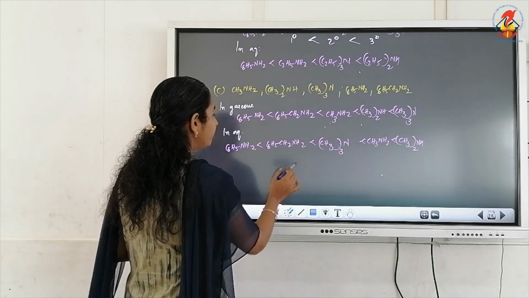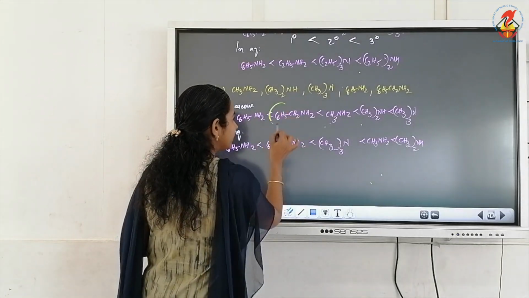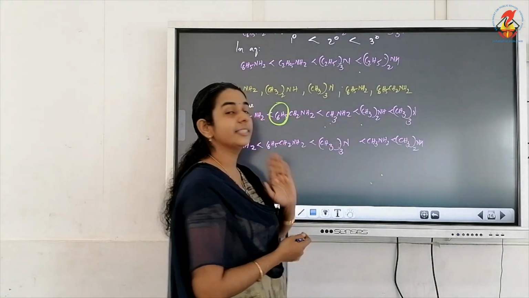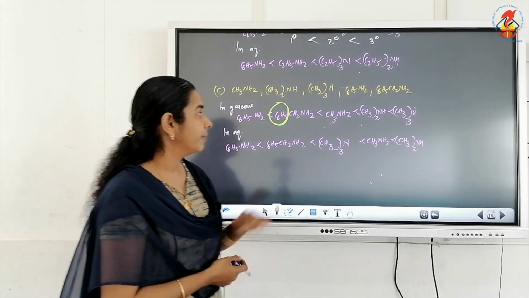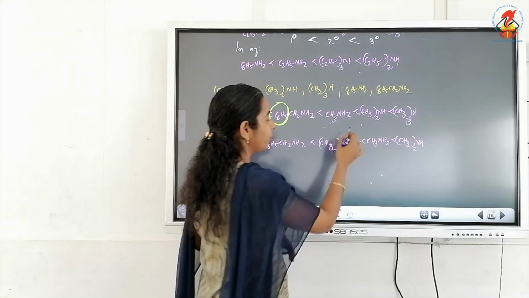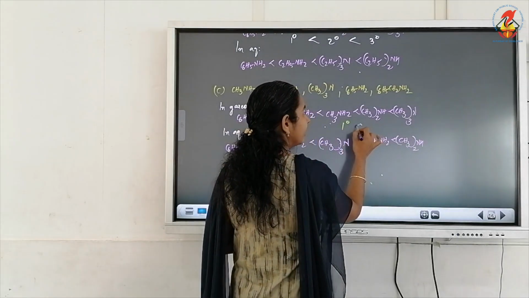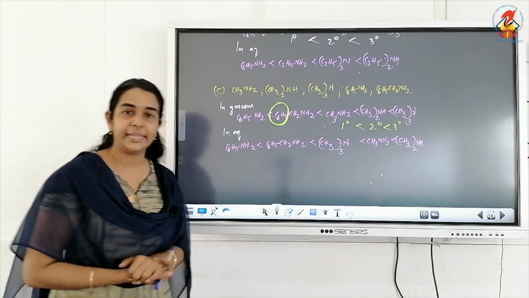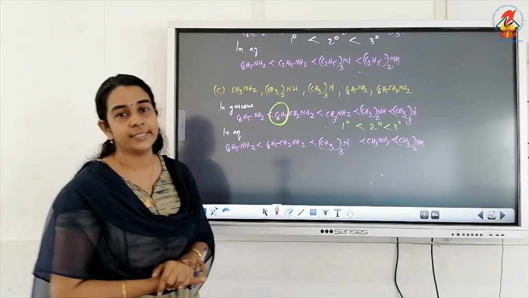But due to the presence of this C6H5 group, which is minus I, comparatively the basicity will be less. Then here we are writing for the gaseous phase. In gaseous phase the order will always be primary, secondary, tertiary. Tertiary will always be more basic in the case of aliphatic amines.